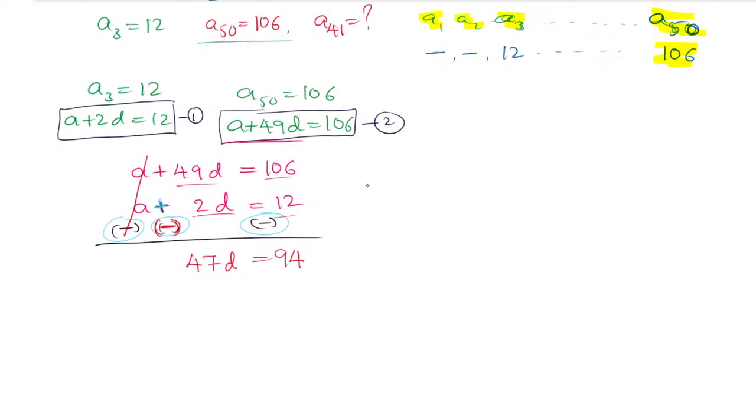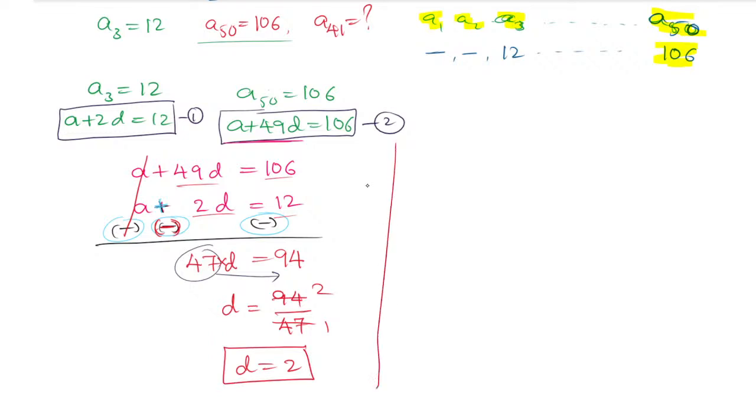After that, you have to find the D value. So D equals 94 over 47. When you shift the 47 to the other side, it will divide. 47 ones are 47, 47 twos are 94. So the D value will become 2.